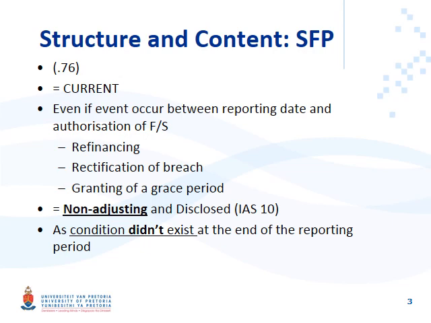We've said that these are non-adjusting events because the condition didn't exist at year end. Therefore, we need to disclose it as a non-adjusting event in terms of IAS 10. Very important, as the condition didn't exist at the end of the reporting period, it is a non-adjusting event, like we've said in the previous videos.